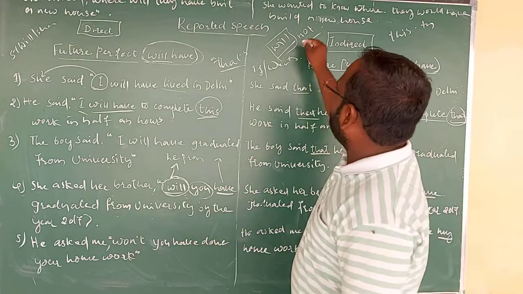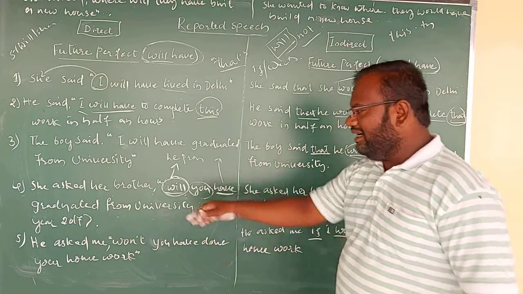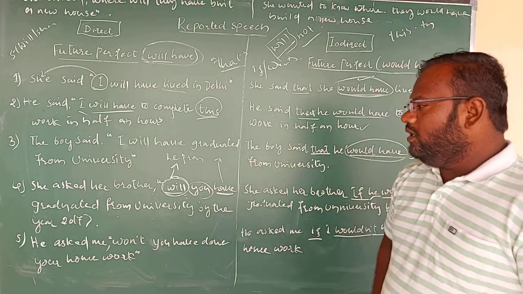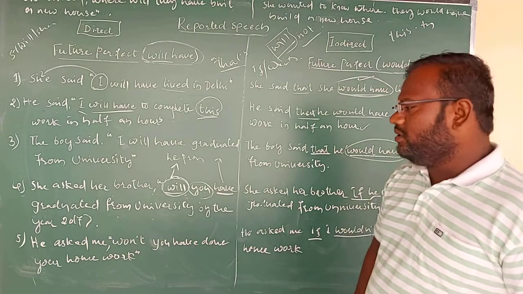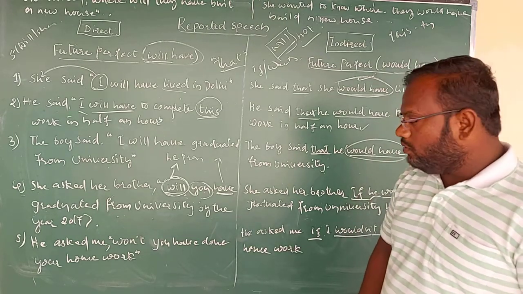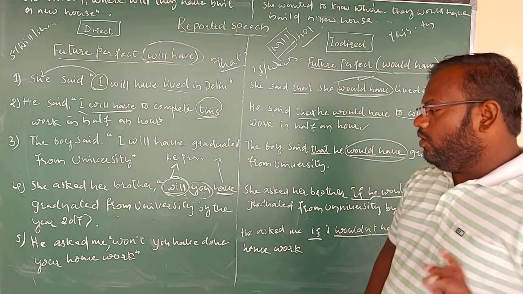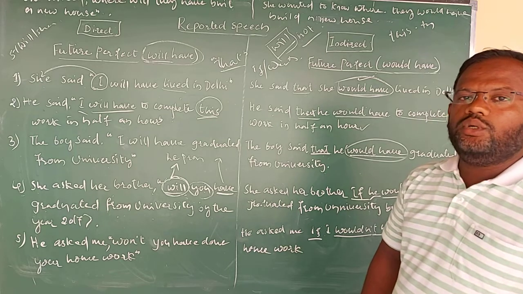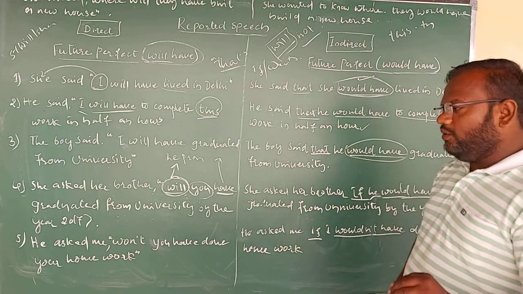Okay, "will not" will become "won't", "would not" will become "wouldn't", like that. Let's consider it. He asked me, "Won't you have done your homework?" Or you can say "will not" also. "Won't you have done", "will not", it means "won't you have done your homework".